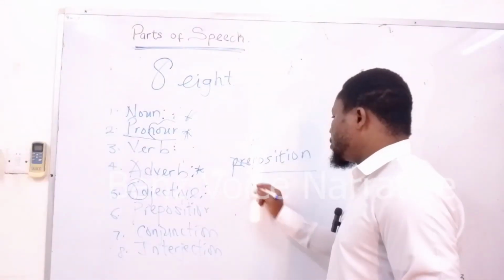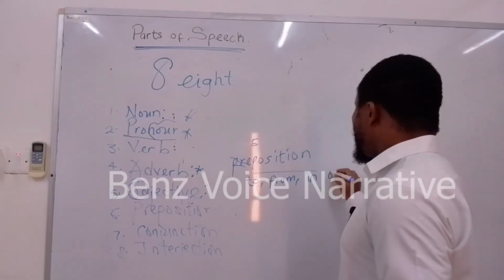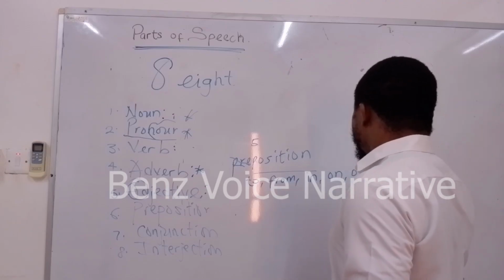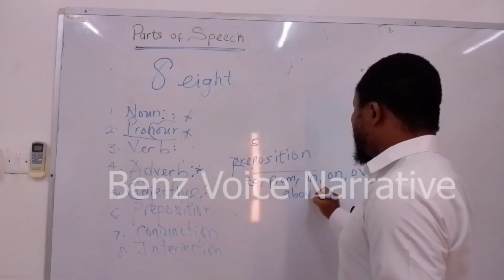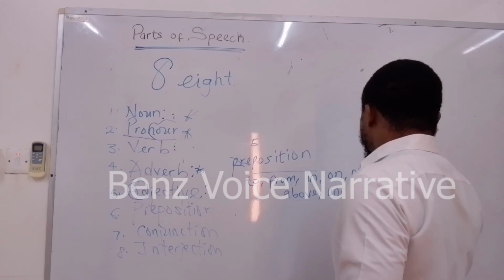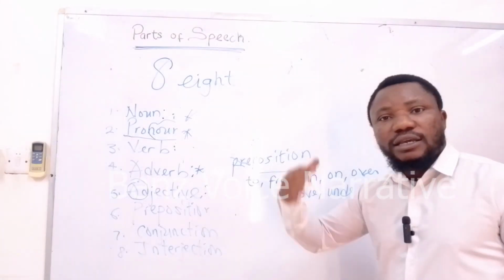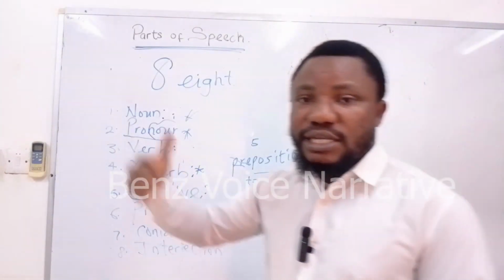Examples of prepositions would be to, from, in, on, over, above, under, beside, inside, etc.